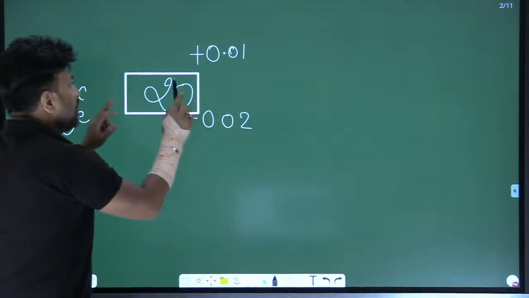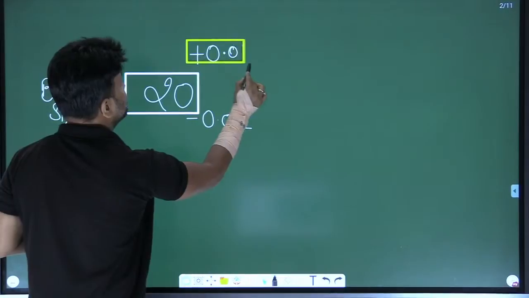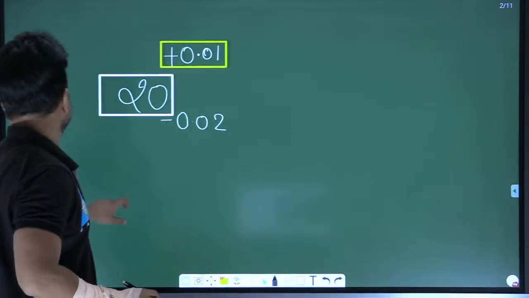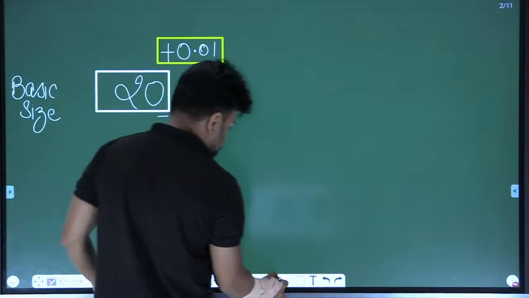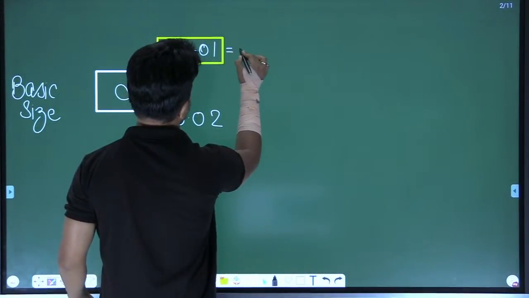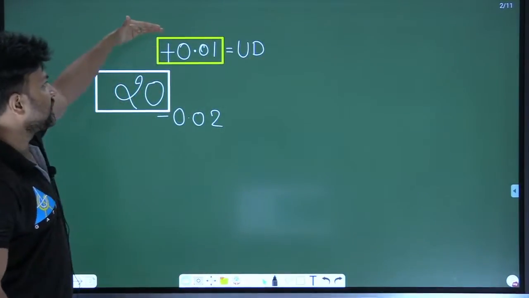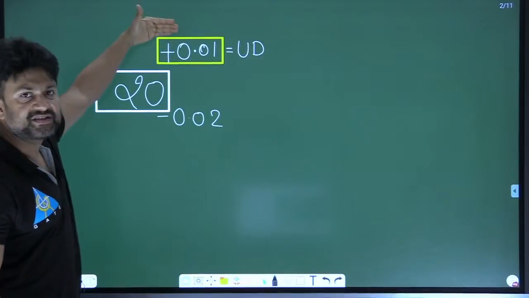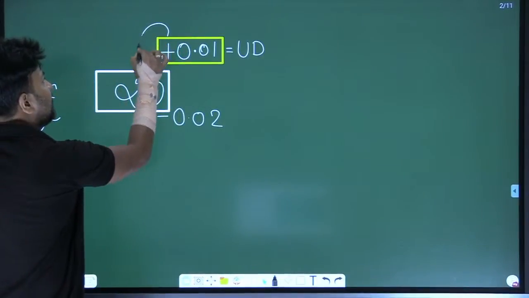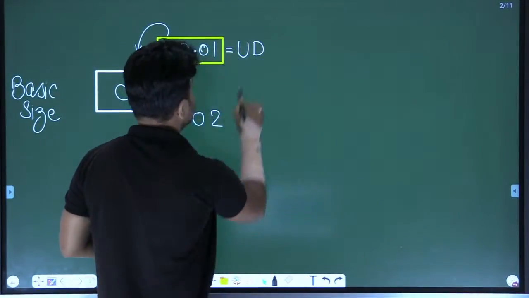Now, on the basic size, we apply a deviation. This is a deviation, my dear. This deviation is known as upper deviation, right? The one on the upper side is known as upper deviation. If you apply the upper deviation on basic size, then you get the maximum size.